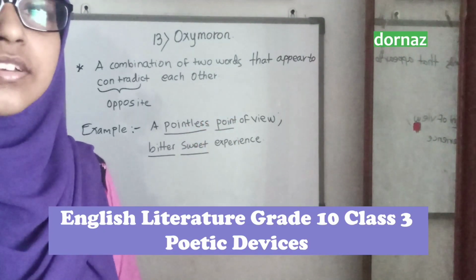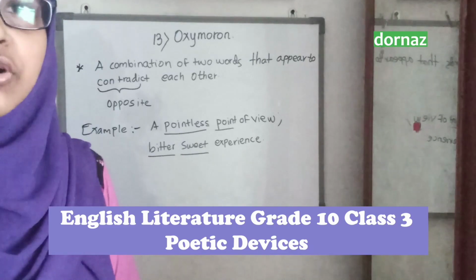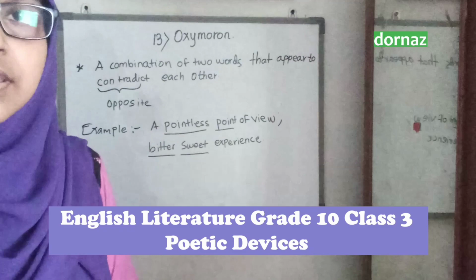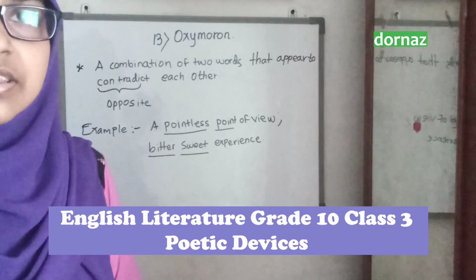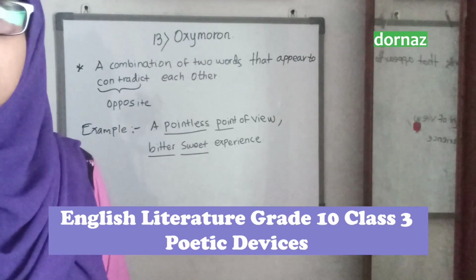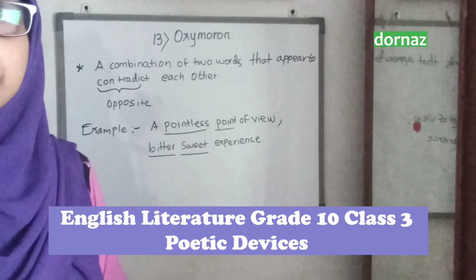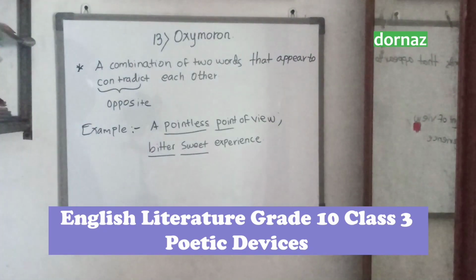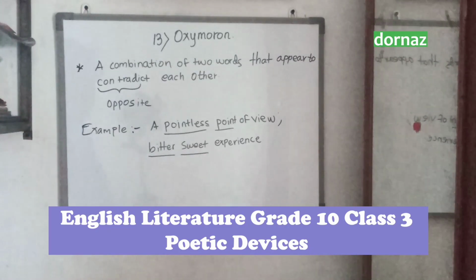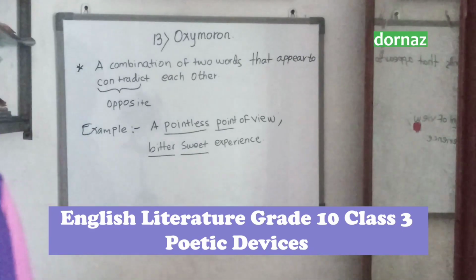We didn't care about the word because those words have to be characteristics. In contrast, contrast mainly talks about two characteristics. Those two characteristics should be different from each other, opposite. But here we don't consider characteristics. It is all about two opposite words in a line. This is the difference between oxymoron and contrast.